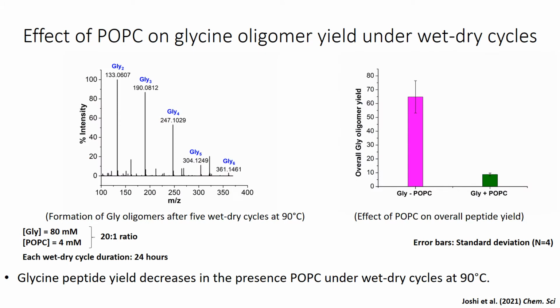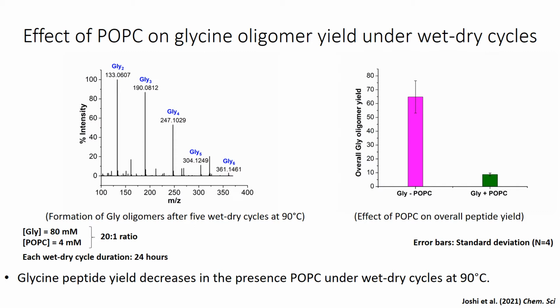We observed that glycine can form peptides up to hexamers both in the presence and absence of POPC under wet-dry cycle. However, the overall oligomer yield was lower in the presence of POPC. We hypothesized that one of the plausible reasons for this lowering of peptide yield in the presence of POPC could be a cross reaction between glycine and POPC leading to formation of some new product.